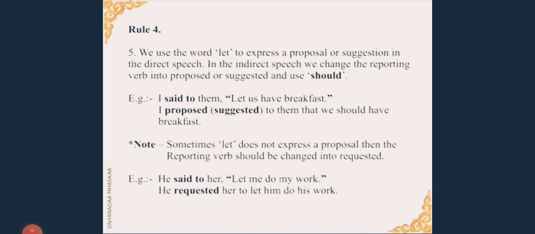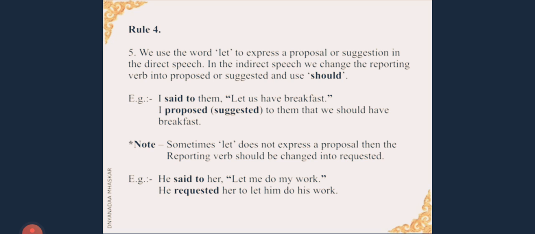Let us now proceed to rule number 4 of imperative sentences. We use the word "let" to express a proposal or suggestion in the direct speech. In the indirect speech, we change the reporting verb into "proposed" or "suggested" and use "should." Let us see the example. I said to them, "Let us have breakfast." I proposed or suggested to them that we should have breakfast. So what did we do? We changed "said to" into "proposed" or "suggested," and in the sentence we use "should."